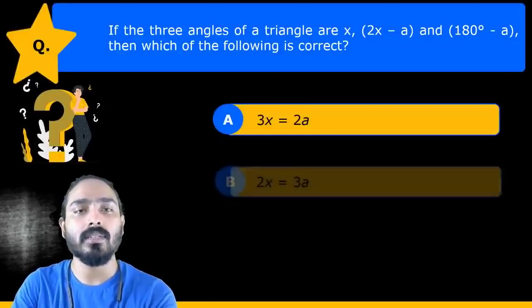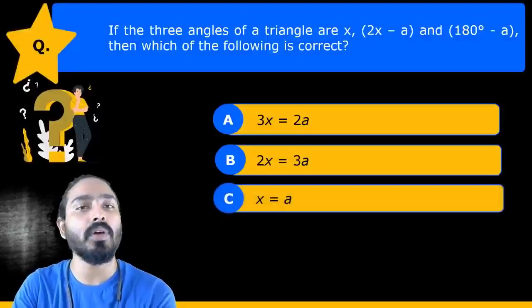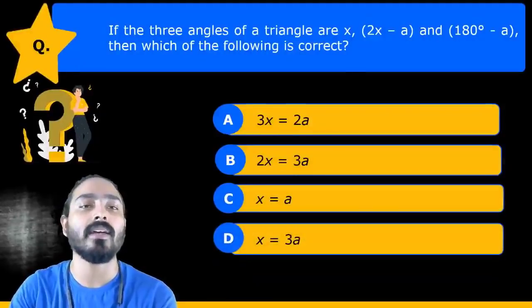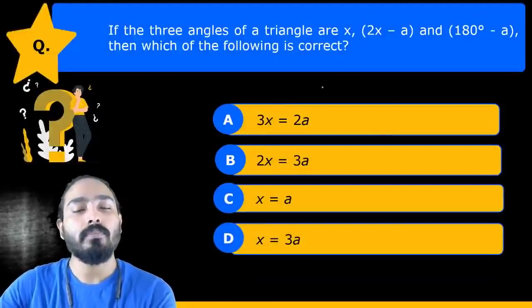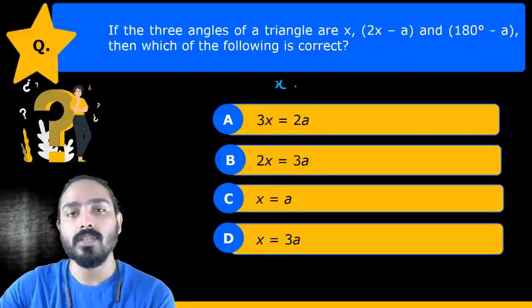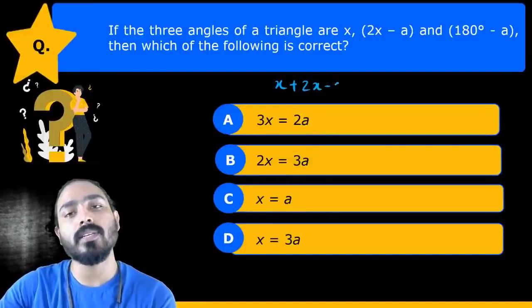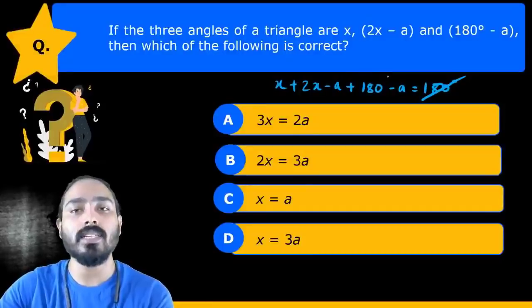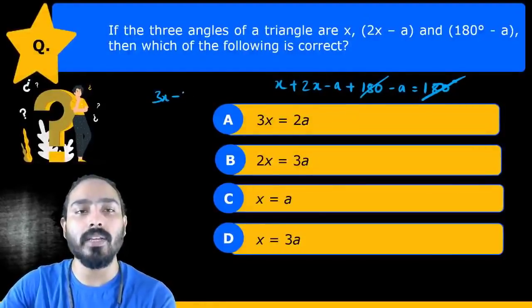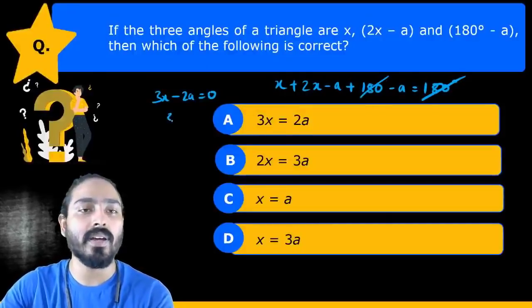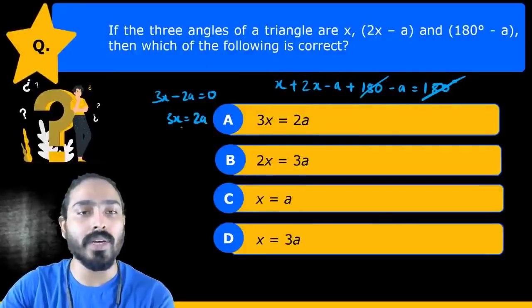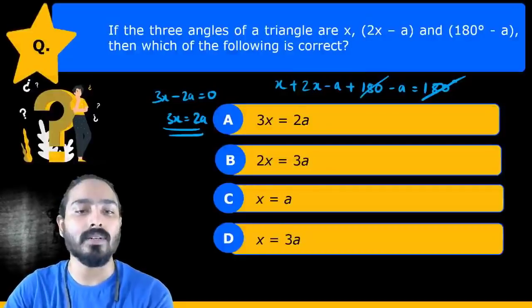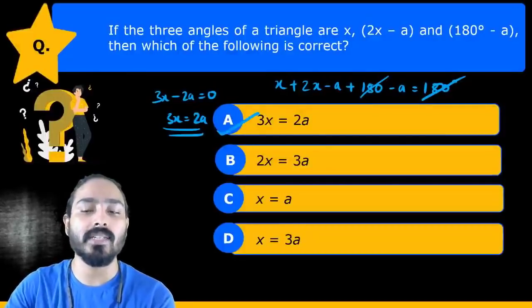So in this question, three angles of a triangle are given. We all know that three angles of a triangle sum up to 180 degrees. So x plus 2x minus a plus 180 minus a is equal to 180 degrees. So we'll cancel 180 and 180, and this becomes 3x minus 2a is equal to 0. So we can write 3x is equal to 2a. That will be our answer. 3x will be equal to 2a. A is the right answer.